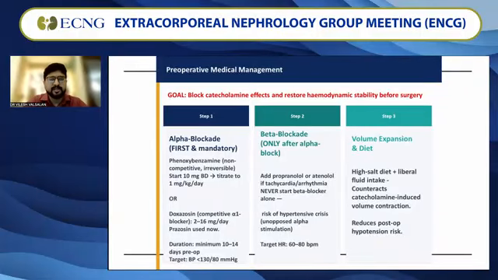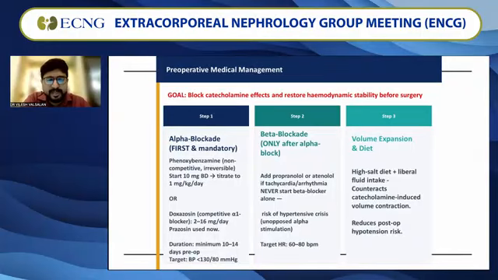There are certain targets to achieve. You have to bring the blood pressure down to less than 130 over 80 millimeters of mercury, just short of the presence of a postural drop. That's the endpoint of alpha blockade. That is the point where we add beta blockade, that is, adding propranolol or atenolol if tachycardia is present. Never start a beta blocker alone. It is always alpha blockade followed by beta blockade.